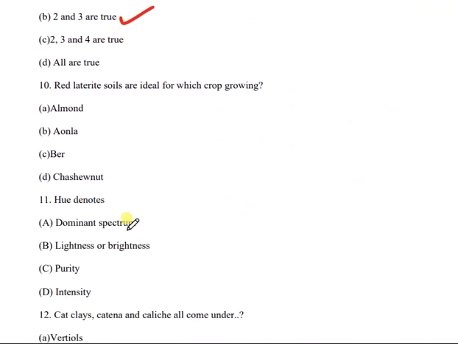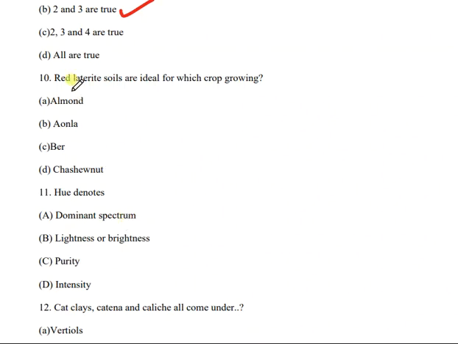Then moving forward to the next question. That is question number 10. Red lateritic soils are ideal for which crop growing? The options are almond, amla, ber or cashew nut. And the correct answer is D. That is cashew nut. Cashew nut is grown well in red laterite soil.